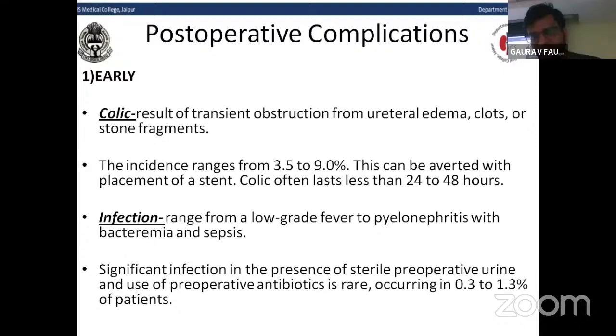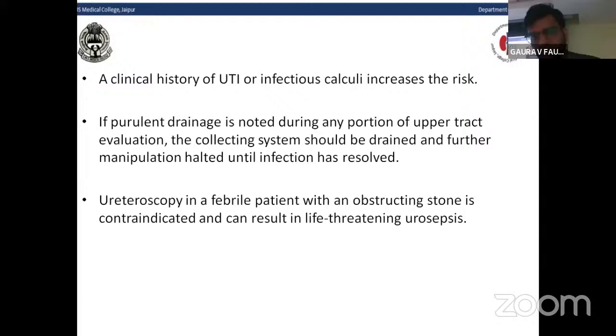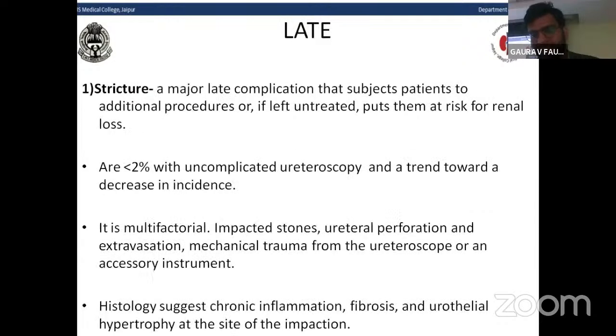Infection increases the risk of post-operative infection. If purulent drainage is noted during any portion of upper tract evaluation, the collecting system should be drained and further manipulation halted until the infection is resolved. Ureteroscopy in a febrile patient with an obstructing stone is contraindicated and can result in life-threatening urosepsis. So it is usually avoided to do a ureteroscopy in these patients.